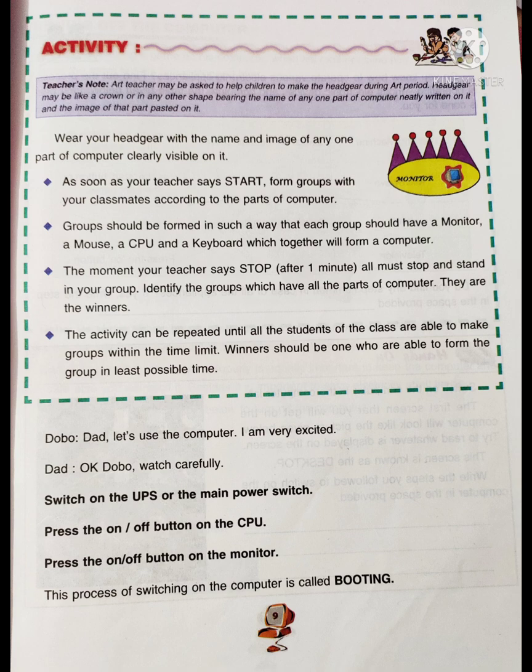Main power switch means the on off button which we use to turn on the fan, lights, anything. Any electrical device has an on off switch, that is the main power switch, and then you need to switch on the UPS. After that, press the on off button on the CPU and then on the monitor. This process of switching on the computer is called the booting process.